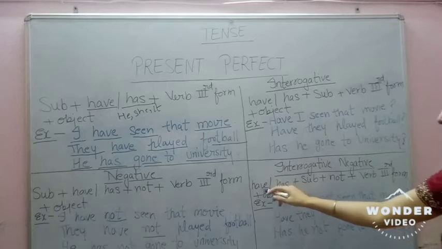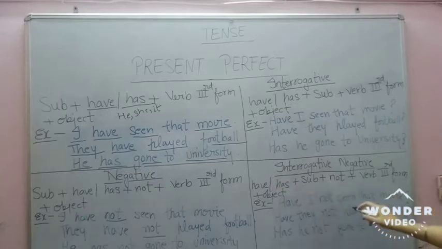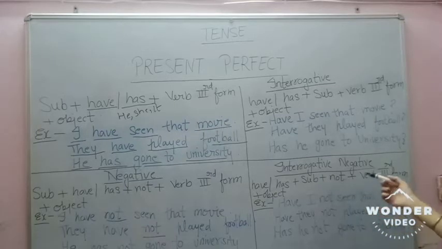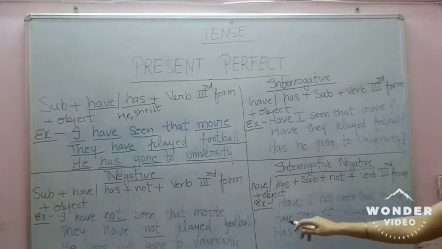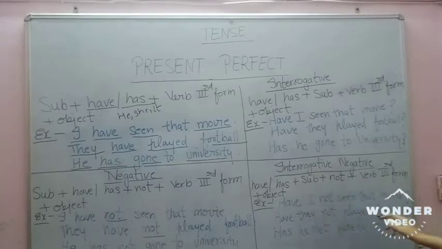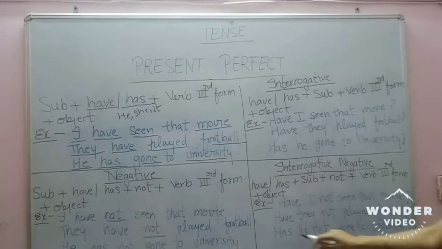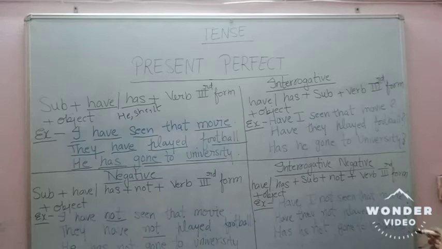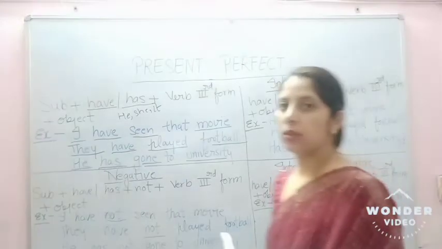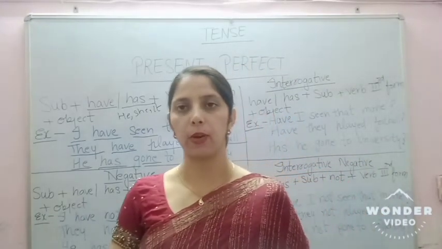And now move to interrogative negative sentences. Format is have or has, subject, not, verb third form, or object. For example, have I not seen that movie? We also put a question mark after interrogative negative sentences. Next example, have they not played football? Question mark. Has he not gone to university? Question mark. So I hope you are clear on what is present perfect tense.